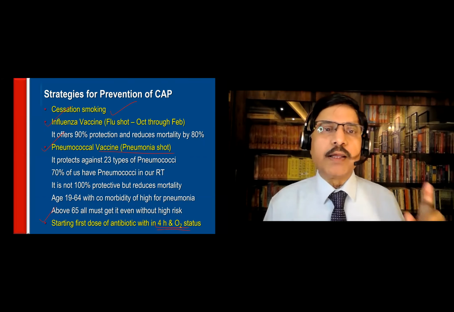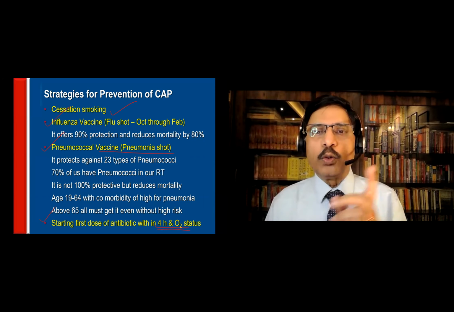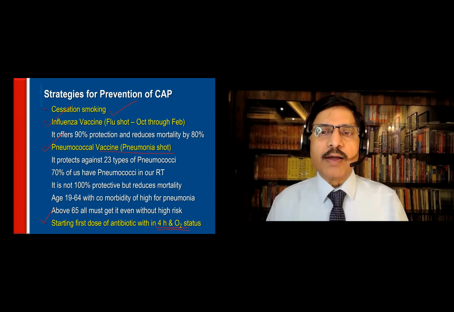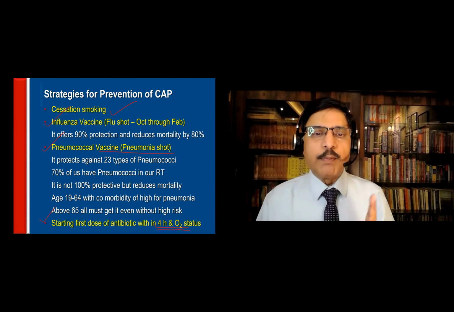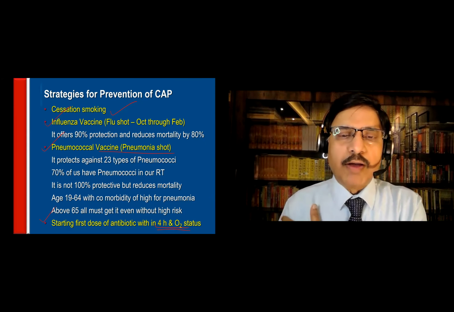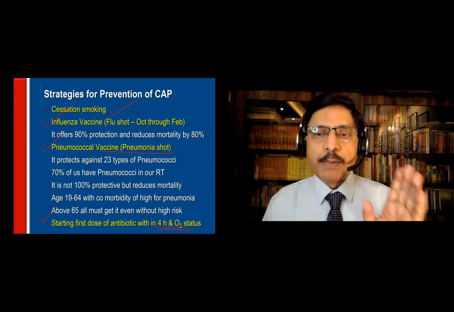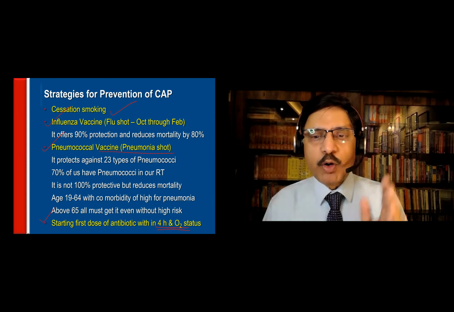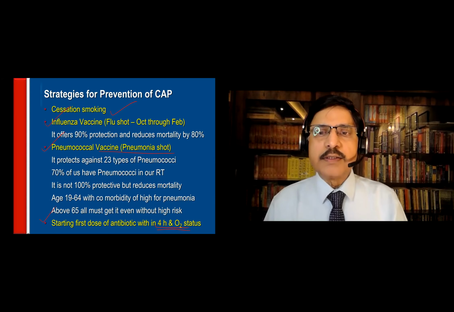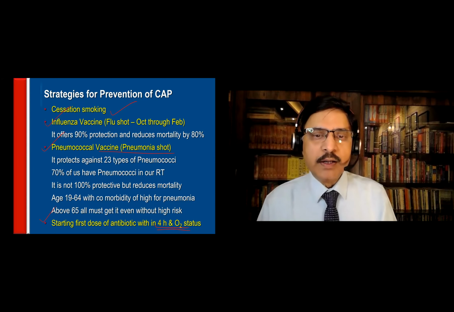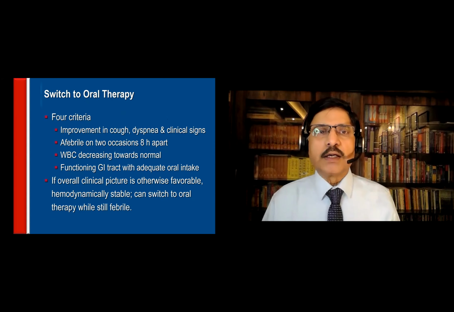How do I prevent CAP? Cessation of smoking, influenza vaccine or flu shot through the flu months, and the pneumococcal vaccine for all the people, particularly those above 60 years. Everybody above 65 should get a pneumococcal vaccine, irrespective whether they have any other risk factors or not. And people with splenectomy, people who have immunocompromised state, they must all get the pneumococcal vaccine. And this is a single shot pneumococcal vaccine. Starting the first dose of the antibiotic within the first 4 hours is the crux of treatment.